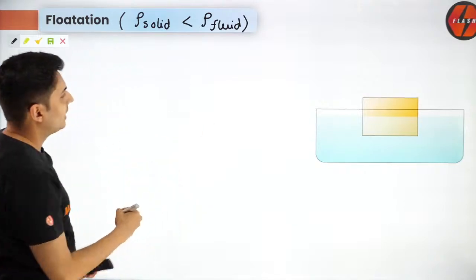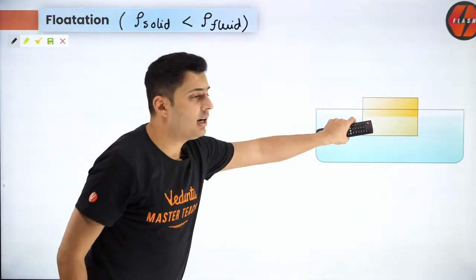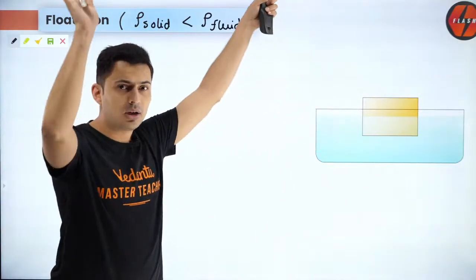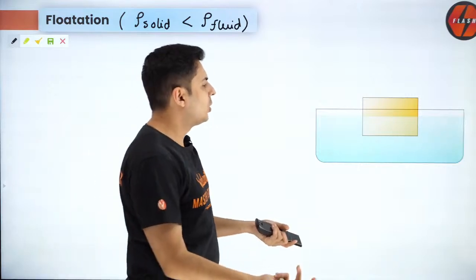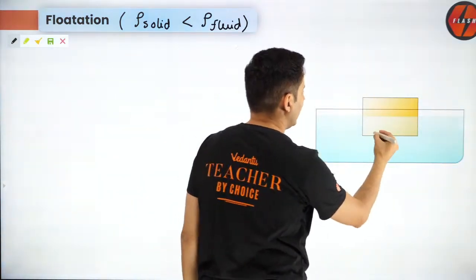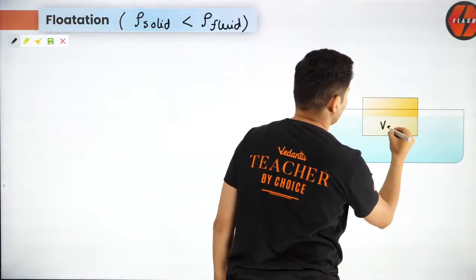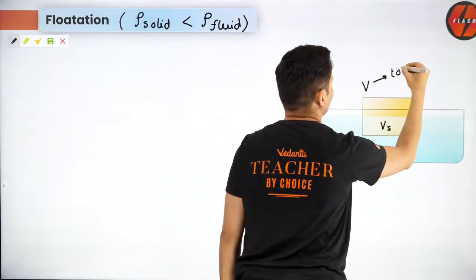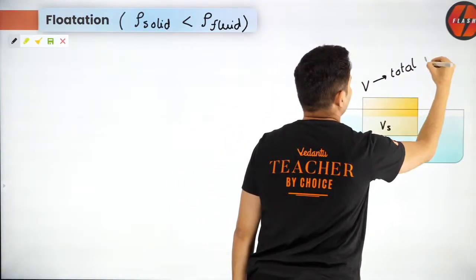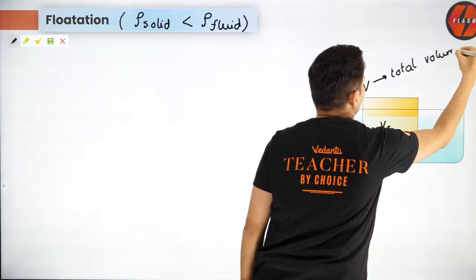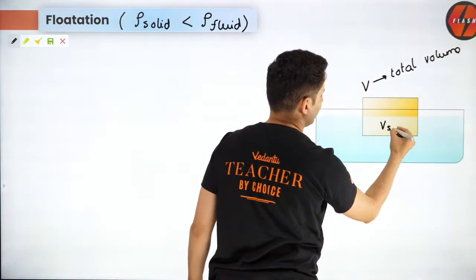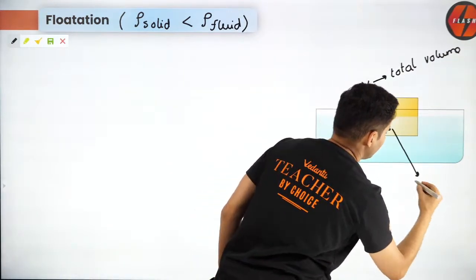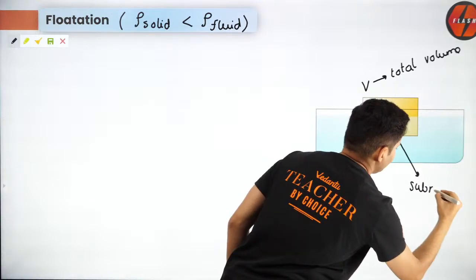A part of it only is submerged, a part of it is outside. So let's say V is the total volume, and Vs is the volume which is submerged.